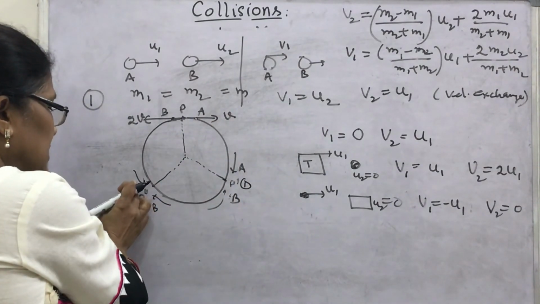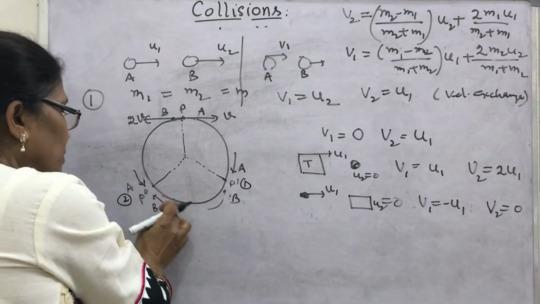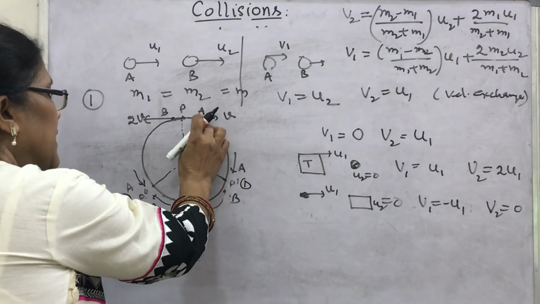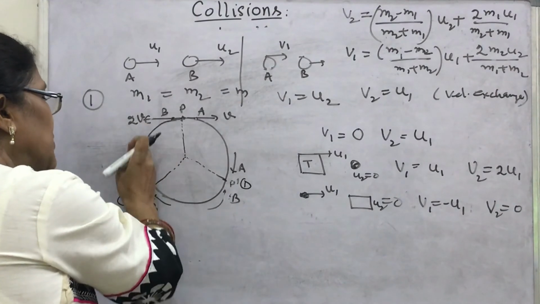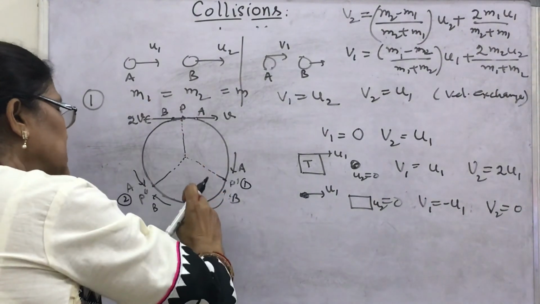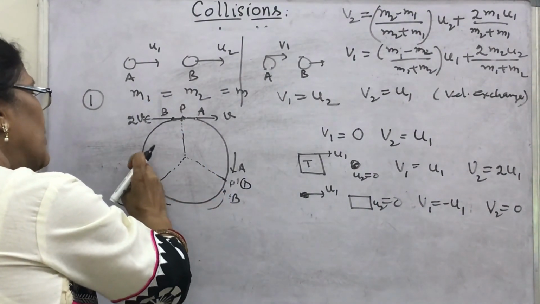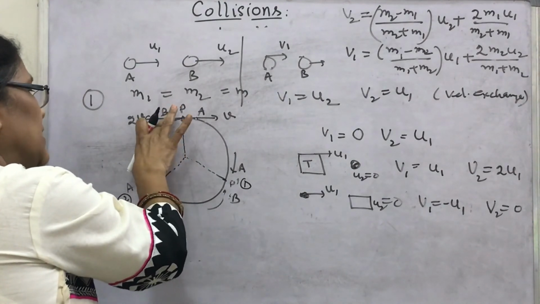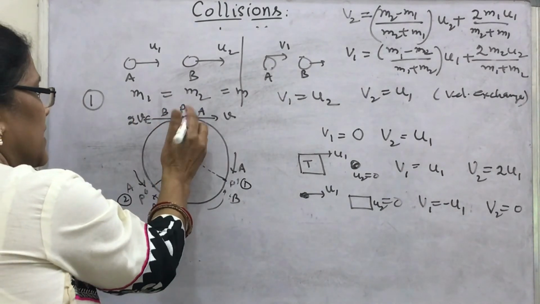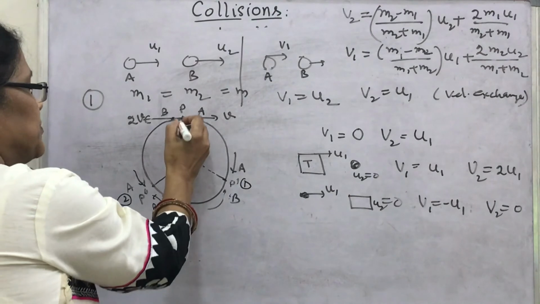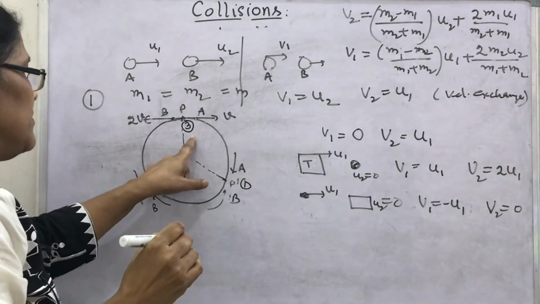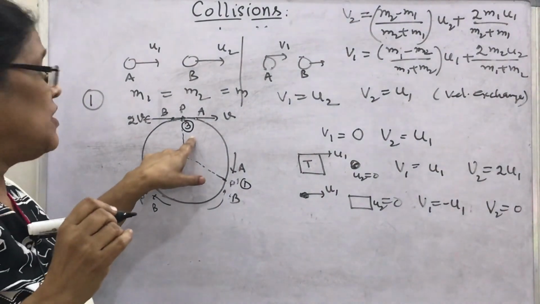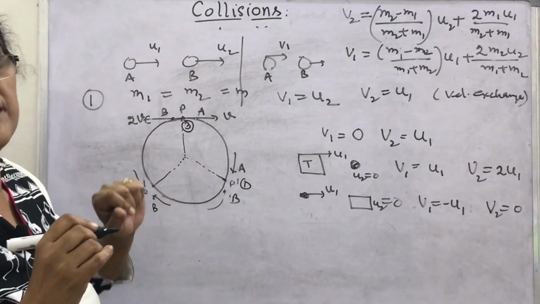B was moving in this direction, now B will move with velocity 2v to come to the point P, and A was moving with velocity 2v. Now the velocity will exchange, and it will move from this point covering only 1/3 of the length. So again they will meet at this point P after the third collision. The third collision will take place when they come and meet here.